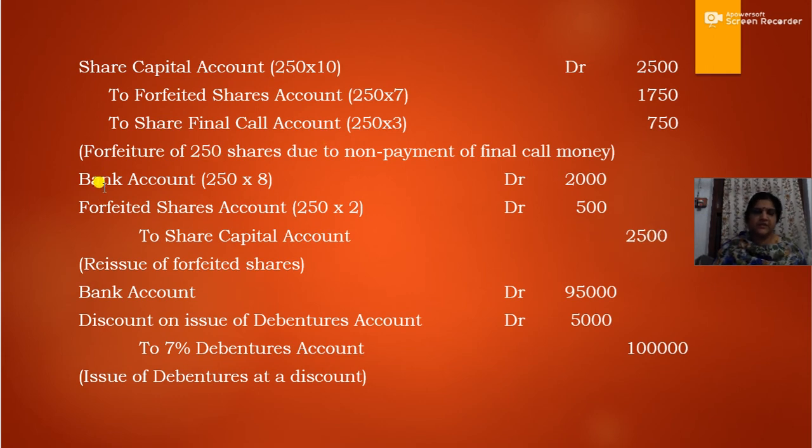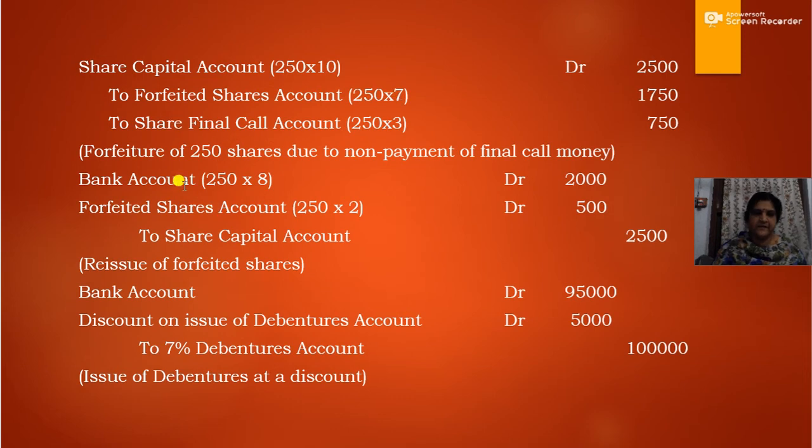But the amount received on reissue is only rupees 8 per share, that is 250 into 8, rupees 2,000. So the difference can be made up from the forfeited shares account balance, which is already paid by the old shareholder. On these 250 shares, the old shareholder has already paid rupees 7.